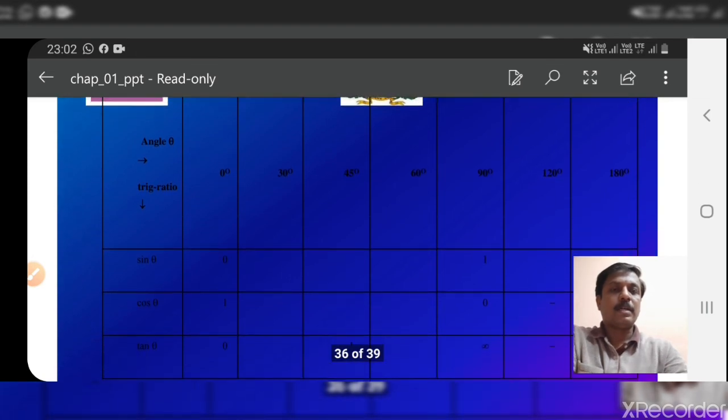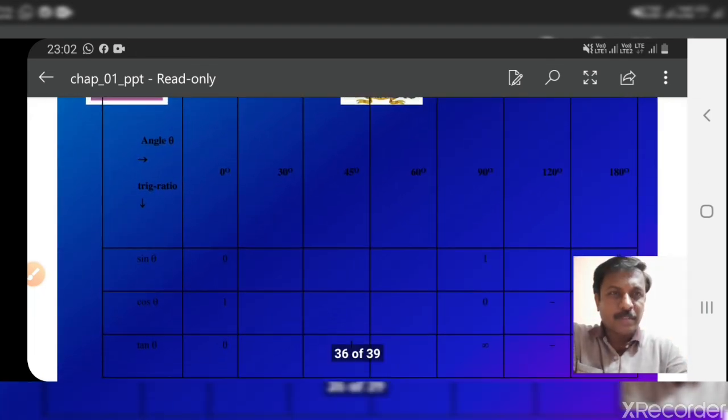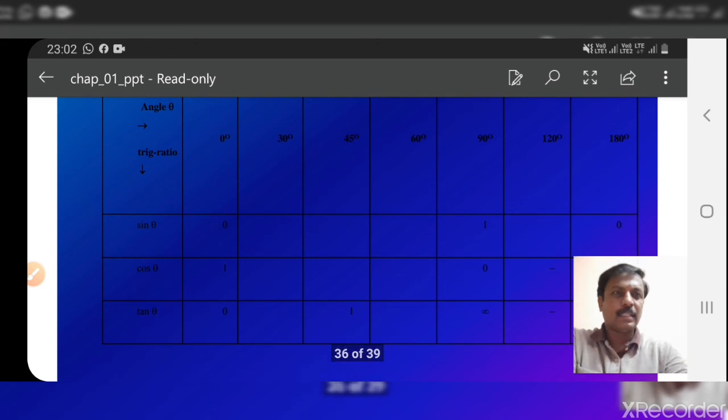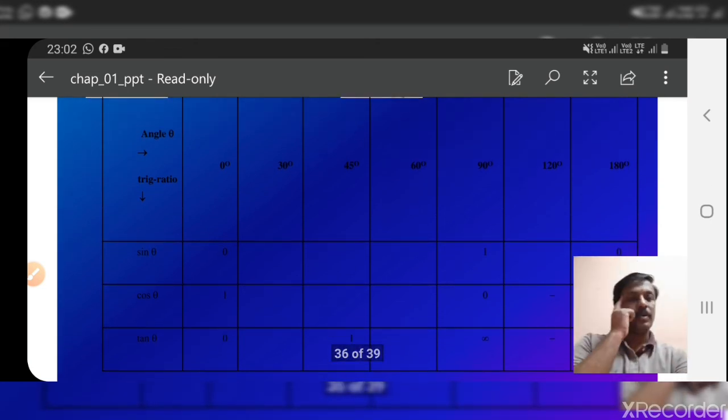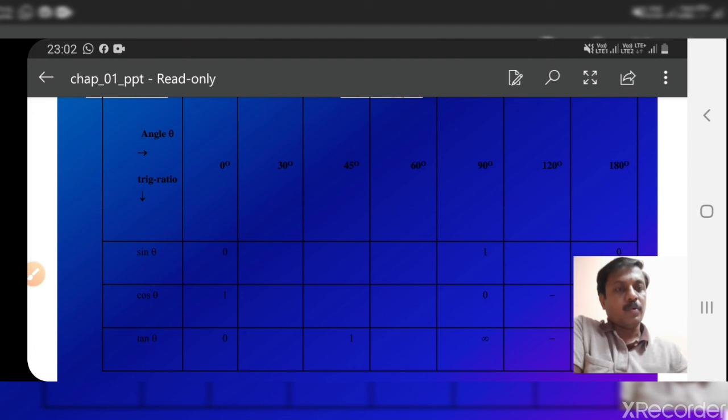Here the values of trigonometric functions for some basic angles are given. Again, as I told you, you remember only two, sine and cos. If you remember the values of sine and cos, I will tell you one more thing. No need to remember two. You remember only sine.